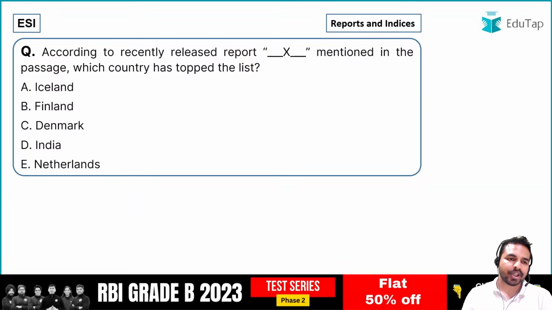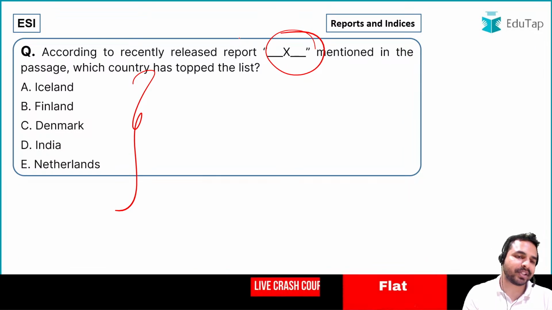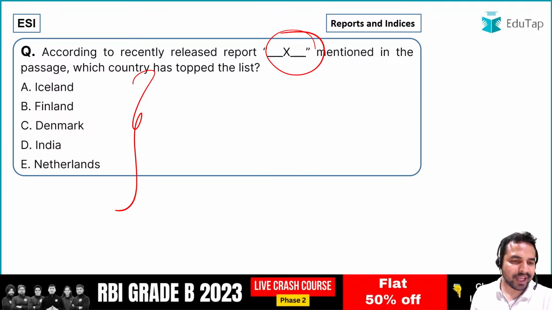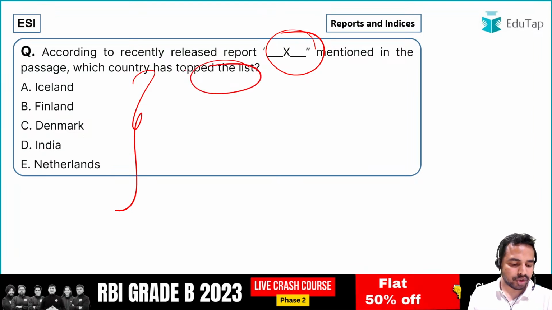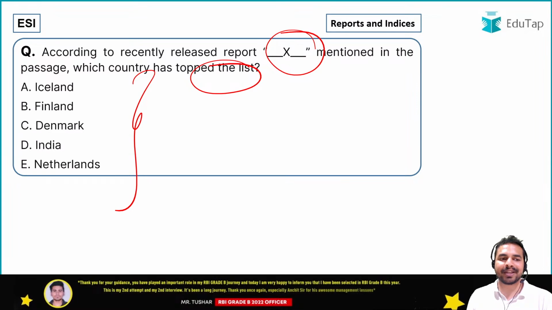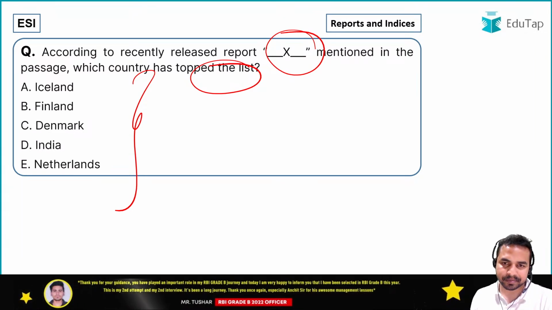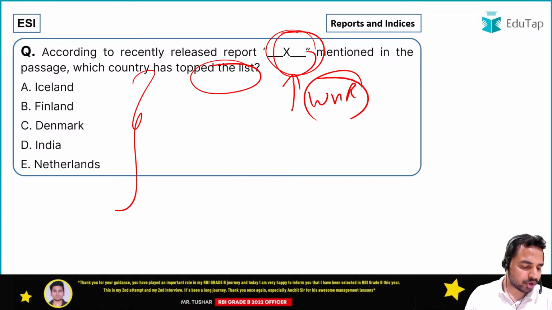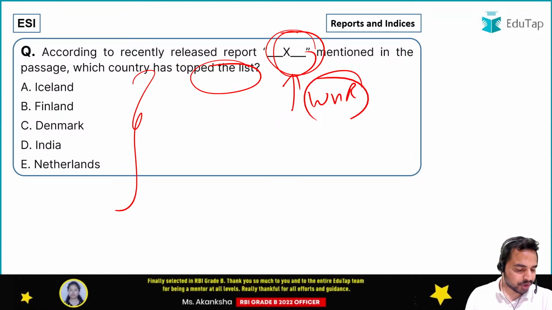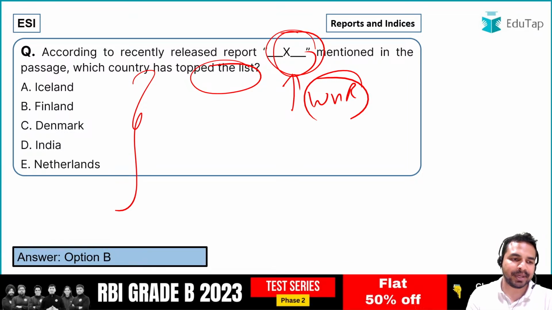Next question guys. Which of the following will replace the X mentioned in the passage? That means the country which has topped this particular list. Sorry, it is asking basically the country which has topped the list in the World Happiness Report. So guys, what is the right answer? Anshuman, Nilesh, Khushbu, Jakin, everybody is giving me the right answer. That is option B, Finland is the right answer.